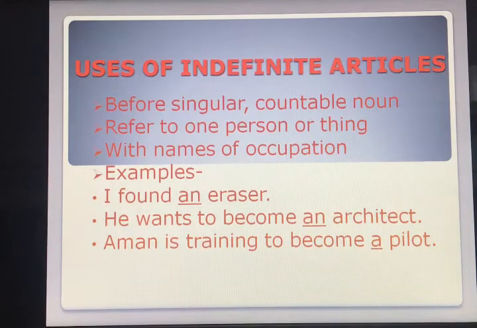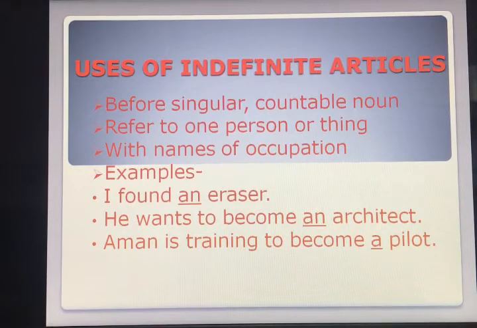The first use is before a singular countable noun, and the second use is with names of occupations. These are the two places where we will use indefinite articles. For example, I found an eraser. Eraser is singular countable. I am talking about one eraser and we can count erasers on our fingers. Again, it is starting with a vowel sound. That's why I have put an before eraser.